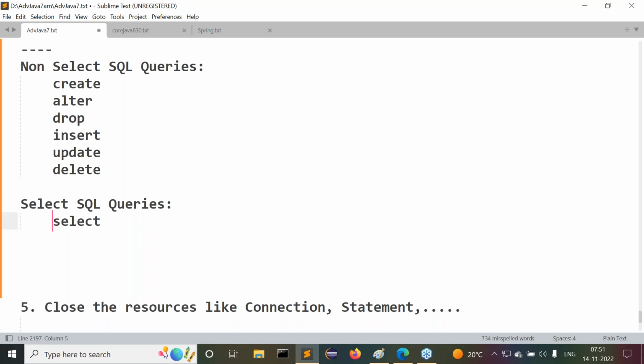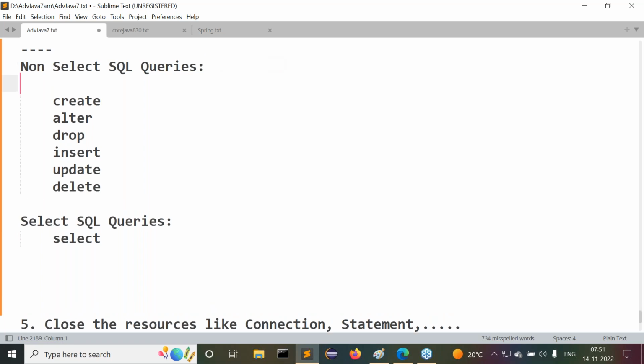This is one classification. Further classifications are available, but I don't really require that. But for the sake of your awareness, I'm telling you. These non-select SQL queries are again divided into two groups. The first is DDL, data definition language.